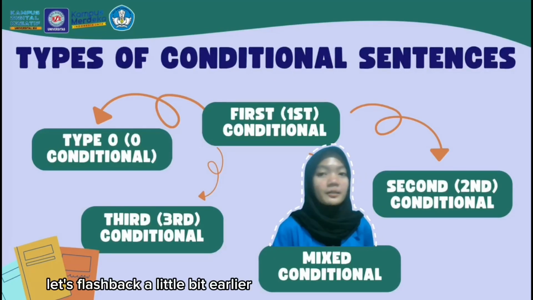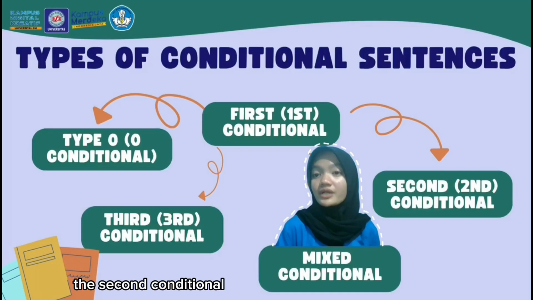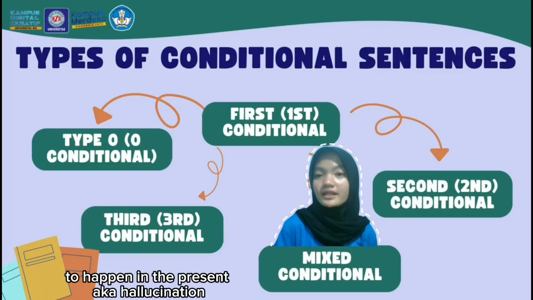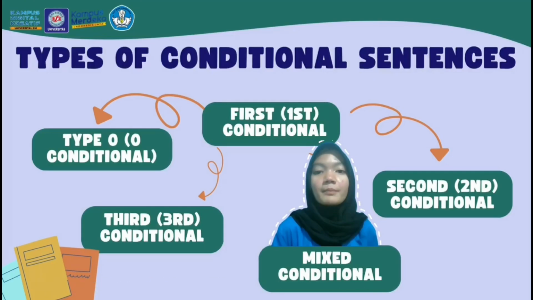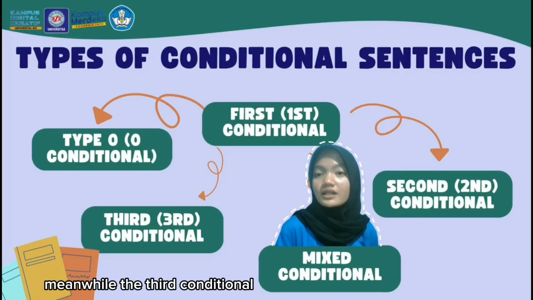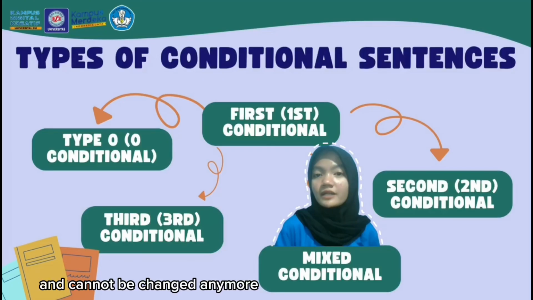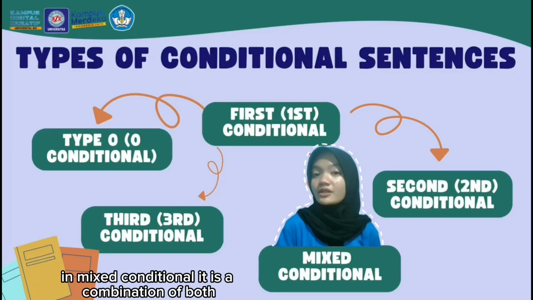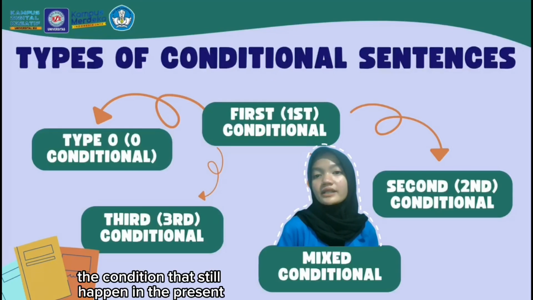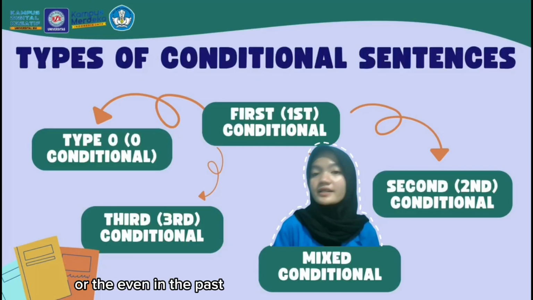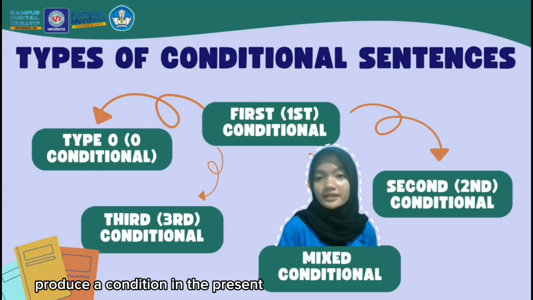Let's flash back a little bit. Earlier, the second conditional showed a situation that is impossible to happen in the present, a hallucination, so to speak. Meanwhile, the third conditional shows that both conditions happened in the past and cannot be changed anymore. The mixed conditional is a combination of both: a condition that still holds in the present produces an event in the past, or an event in the past produces a condition in the present.